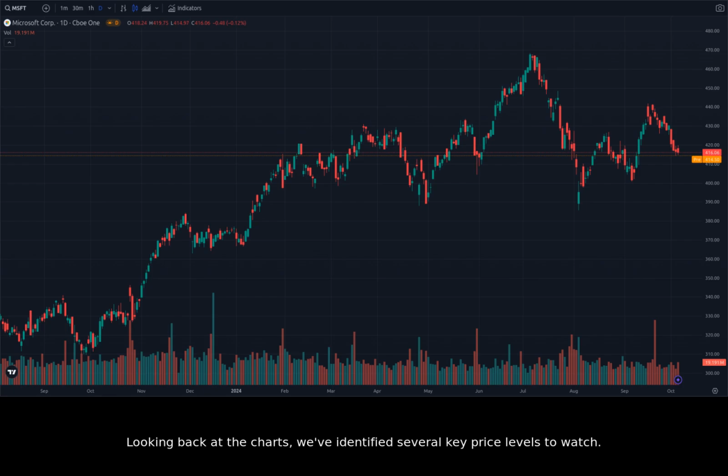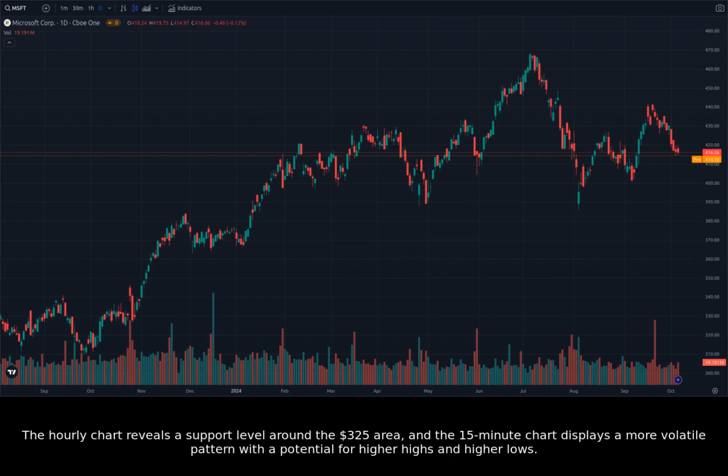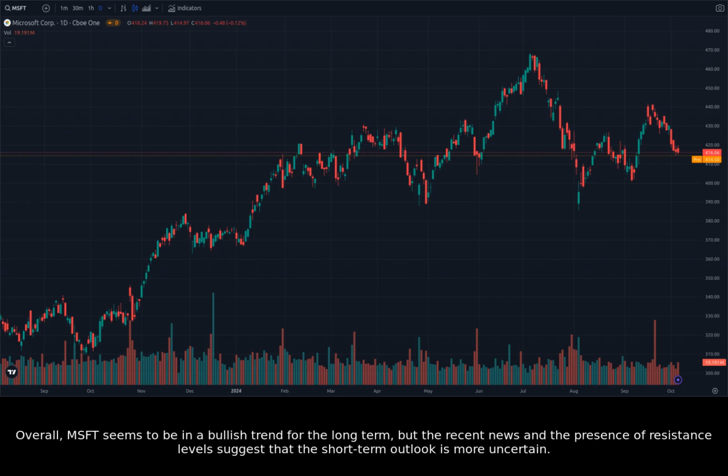Looking back at the charts, we've identified several key price levels to watch. On the daily chart, the $320 area appears to be a potential support level, while the $350 area acts as resistance. The hourly chart reveals a support level around the $325 area, and the 15-minute chart displays a more volatile pattern with a potential for higher highs and higher lows. Overall, Microsoft seems to be in a bullish trend for the long term, but the recent news and the presence of resistance levels suggest that the short-term outlook is more uncertain.